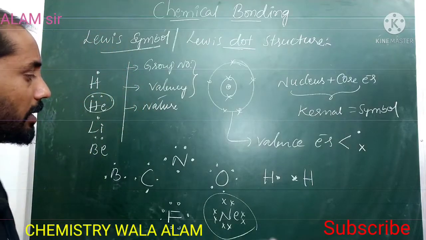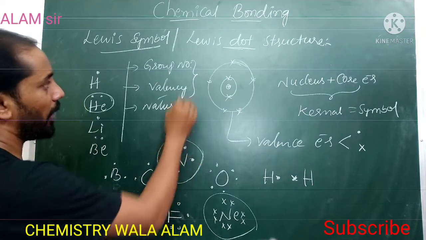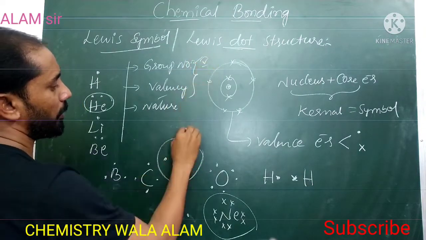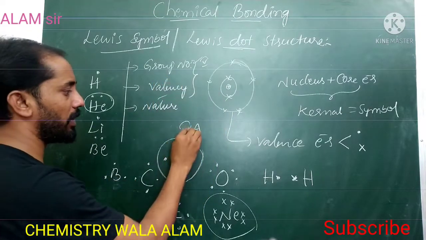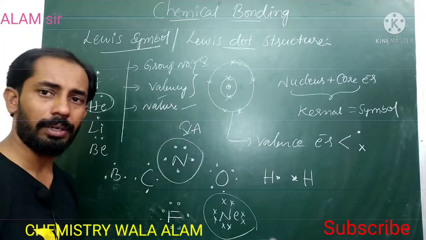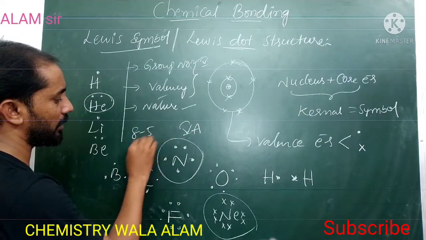Based on the valence electrons, suppose nitrogen has 5 dots, that indicates it belongs to the 5A group. The 5A group is generally non-metals. In the case of non-metals, valency is 8 minus 5, that equals valency 3.